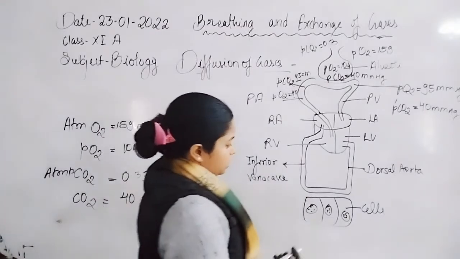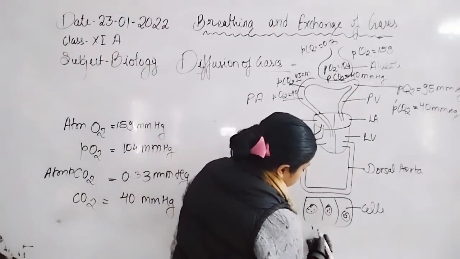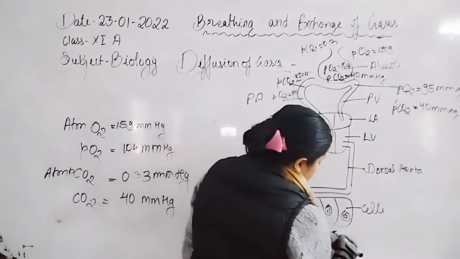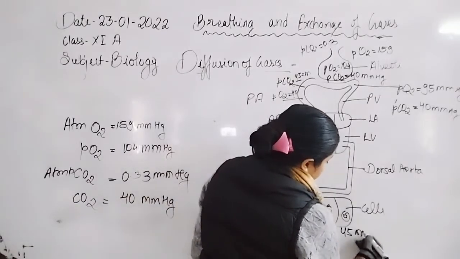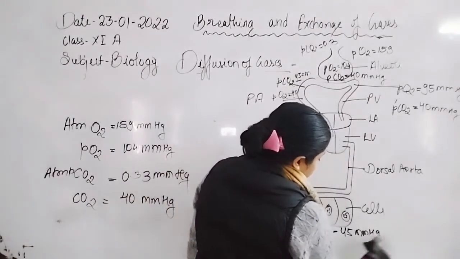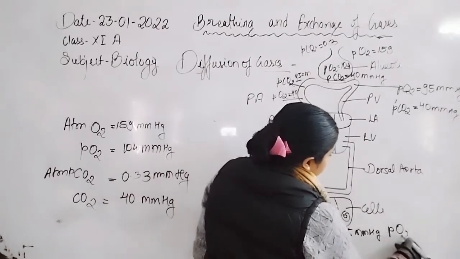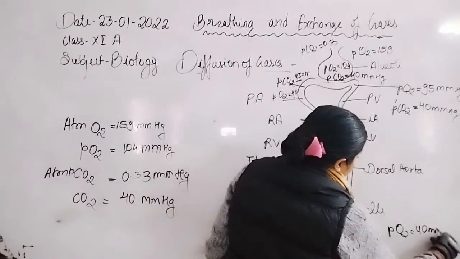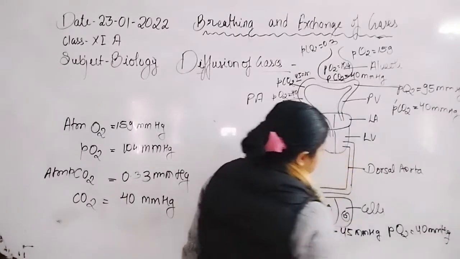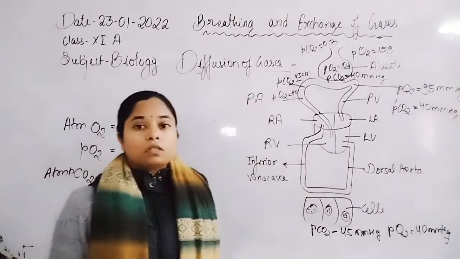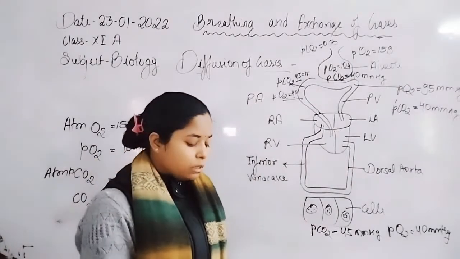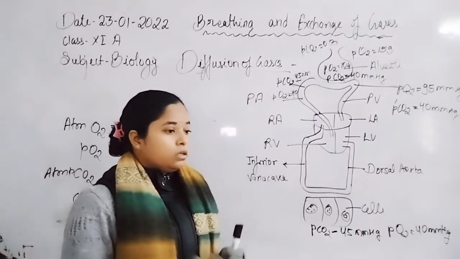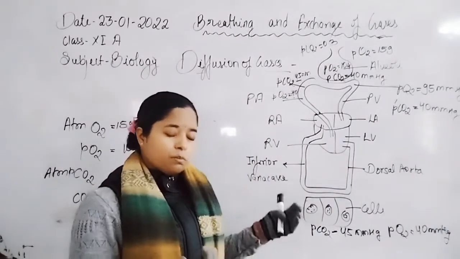So that's why the pressure of carbon dioxide within a cell is about 45 mmHg, and the partial pressure of oxygen within a cell is about 40 mmHg, because they are continuously using oxygen molecules for their metabolic activity and glucose combustion, and hence they synthesize ATP molecules.